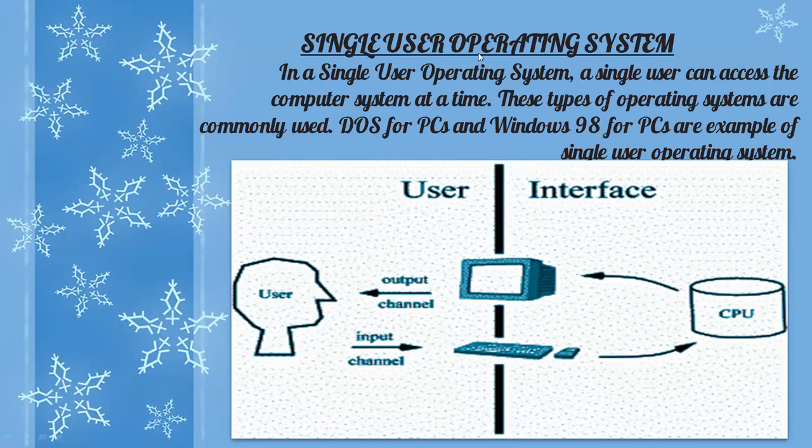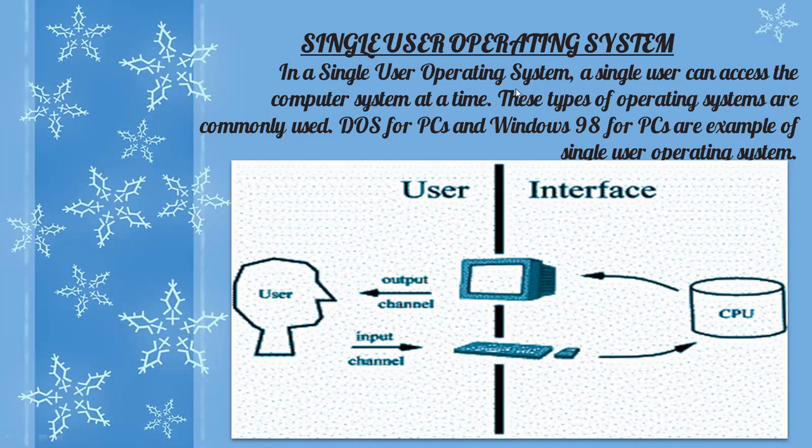Single user operating system means only one person can work at a time. Whenever the input goes through the input devices, it goes to the CPU, processing is done, and it comes to the monitor and displays the result as output. So this is the cycle, a communication between a user and a computer, and there is only a single computer involved in all the processing, right? This diagram clearly shows the single user interface. And I told you that the interface is the environment in which you interact with the computer, right?